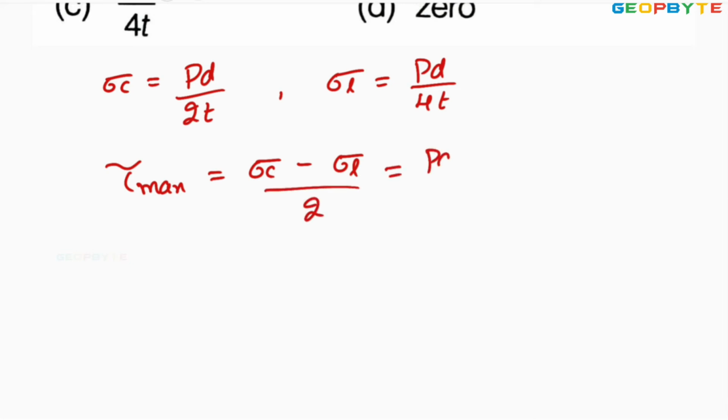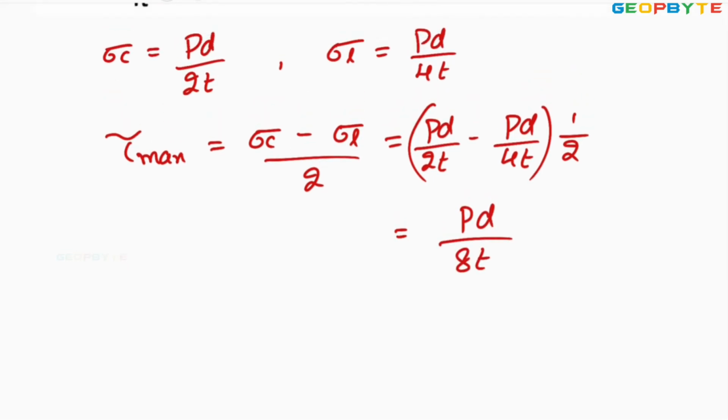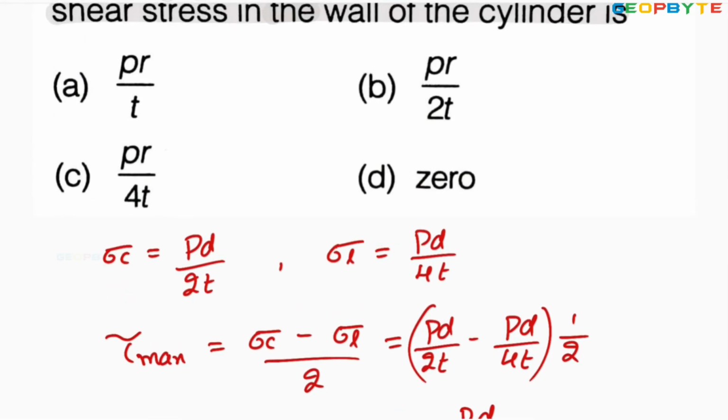That is (PD by 2T minus PD by 4T) into 1 by 2. You simplify this to get PD by 8T. But look at the options. All options are given in terms of radius.